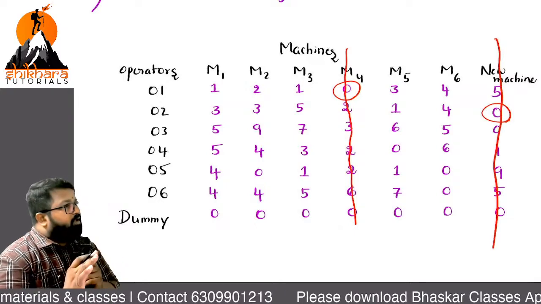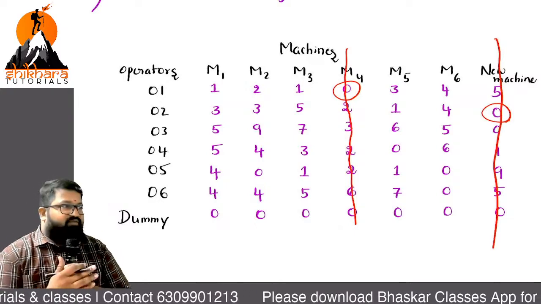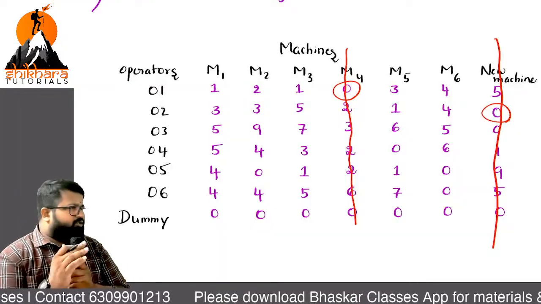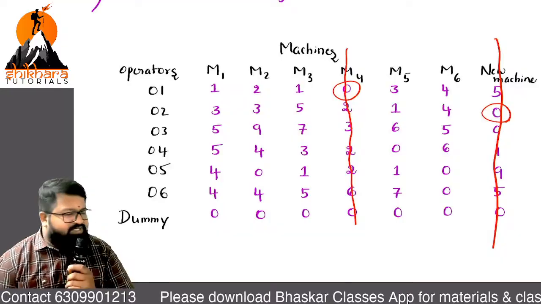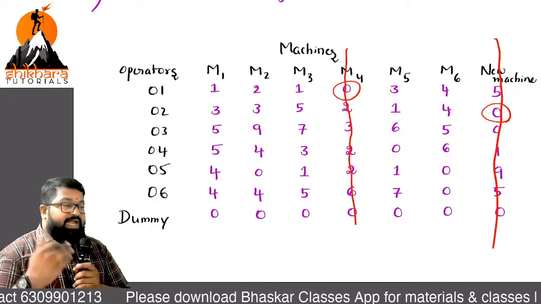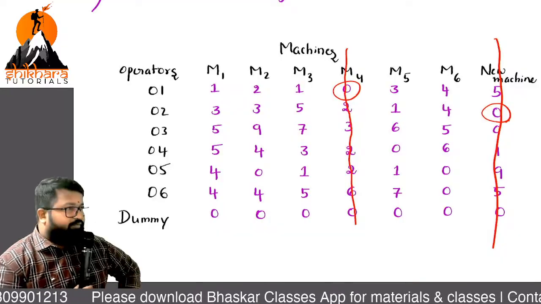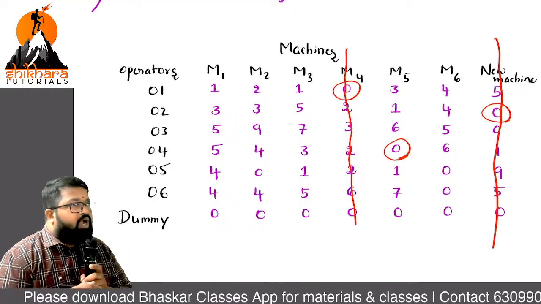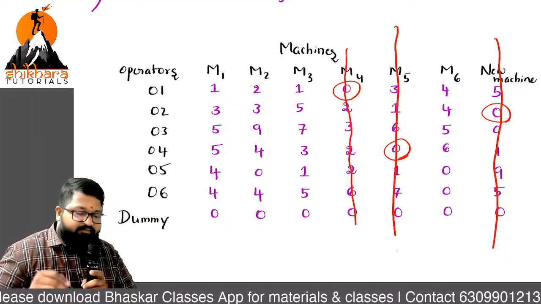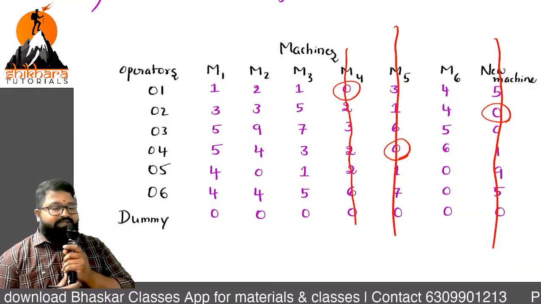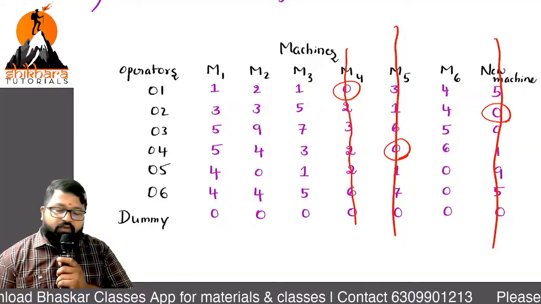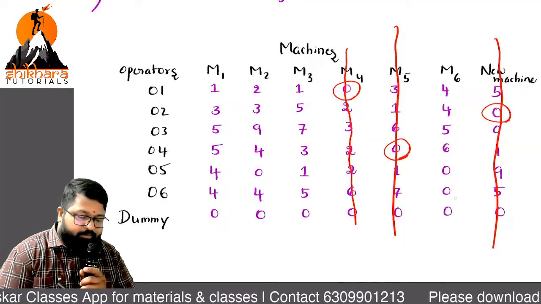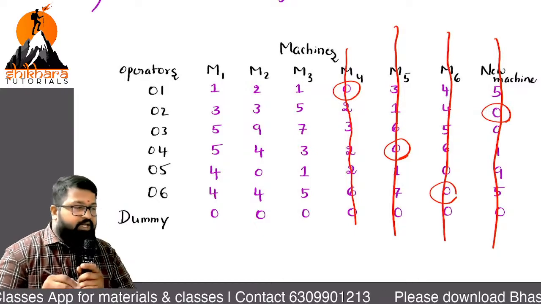Till here done. Just listen while I am doing, then you can do whatever you want. If you are okay with this question, no issues. Next, any other row with single 0? Give the address. What is the address? 4M5, operator 4 and mission 5. And which number should be cancelled? M5. Now, any row with single 0? 6 with a single 0. Mark the 0. Cancel the column.